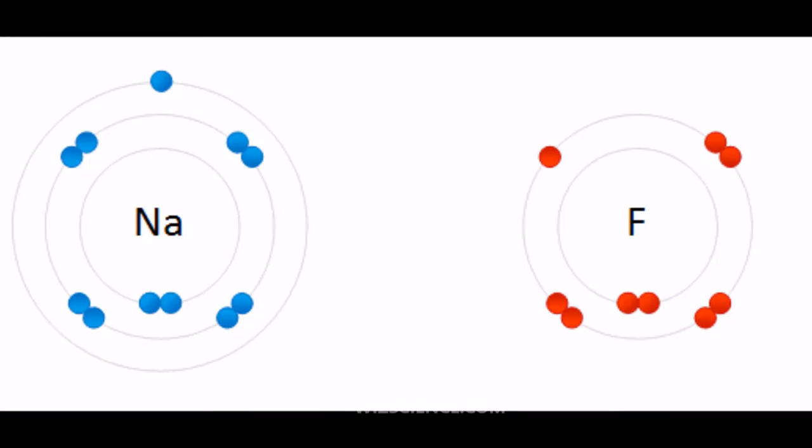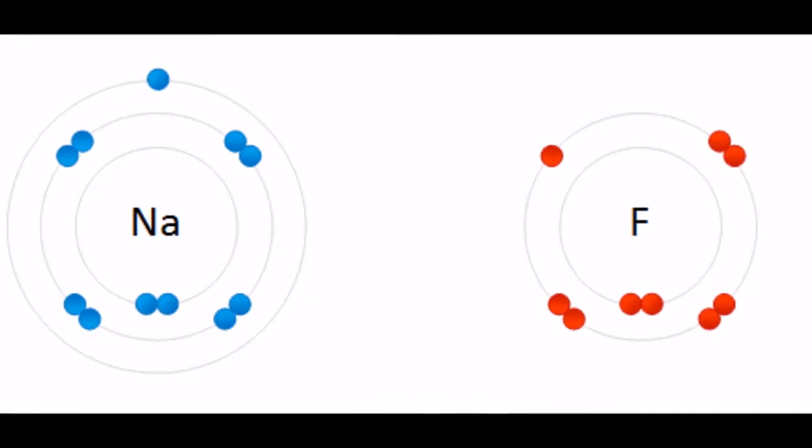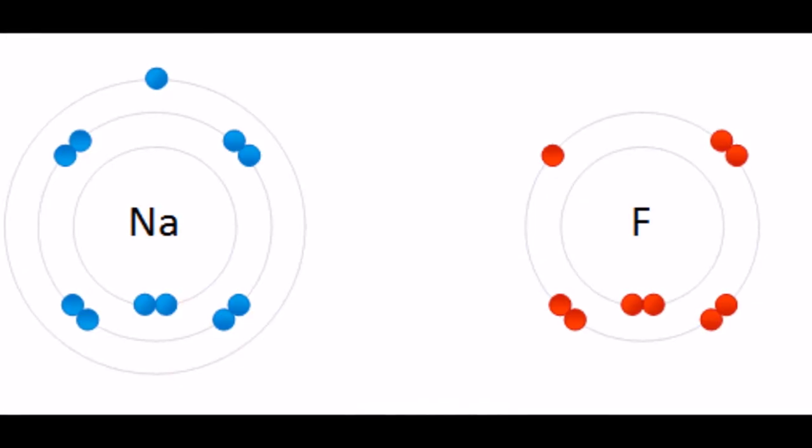That is, a bond in which a large electronegativity difference exists between the two atoms, causing the bonding to be more polar than in covalent bonding, where electrons are shared more equally. Bonds with partially ionic and partially covalent character are called polar covalent bonds.